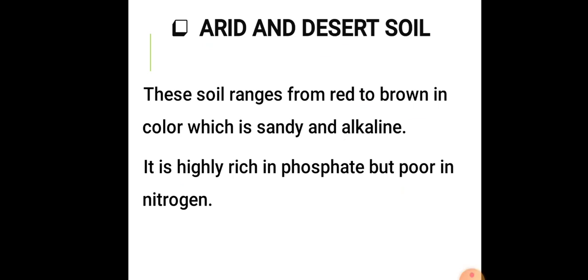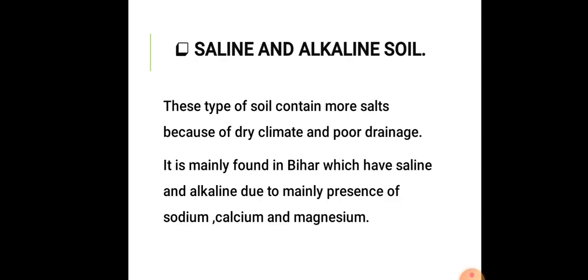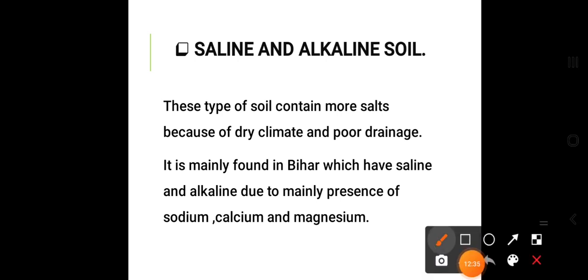The next type of soil is saline and alkaline soil. Here the word itself indicates saline and alkaline in nature. This type of soil contains more salts because of the dry climate and poor drainage.